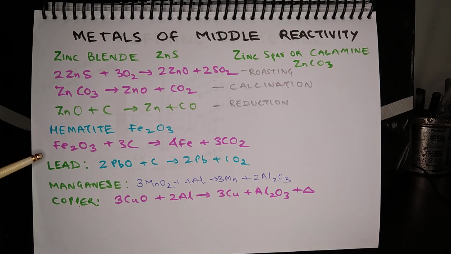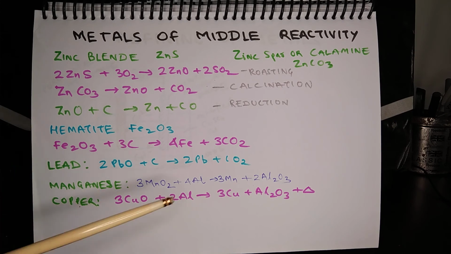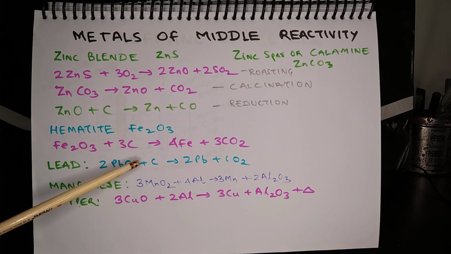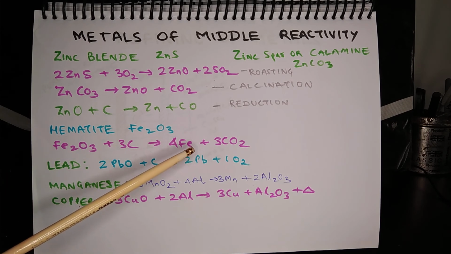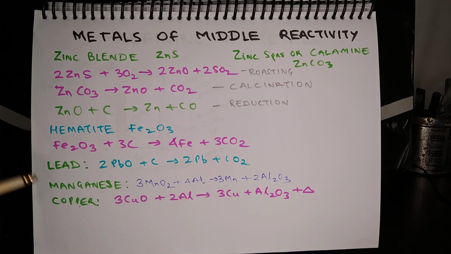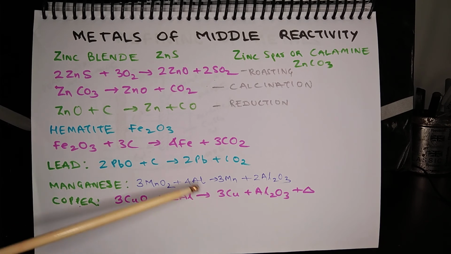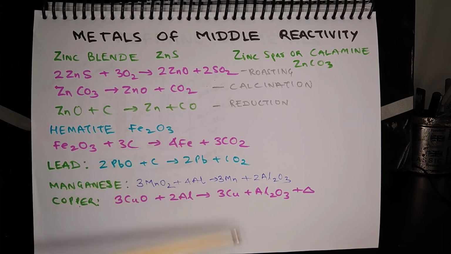Iron is present as hematite, iron oxide, which is subjected to reduction. So Fe2O3 + 3C = 4Fe + 3CO2. Lead, manganese and copper are also available as oxides and they are subjected to reduction. Lead oxide is heated along with carbon. Manganese and copper oxides are heated along with aluminium to reduce them to get the metal.